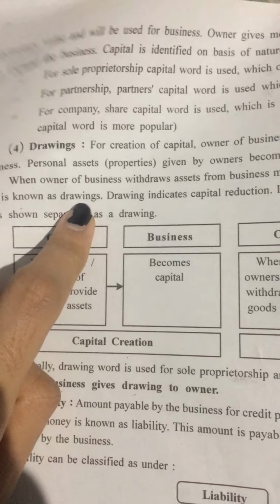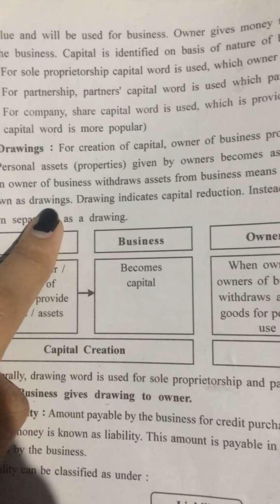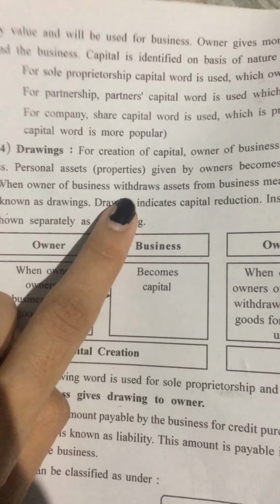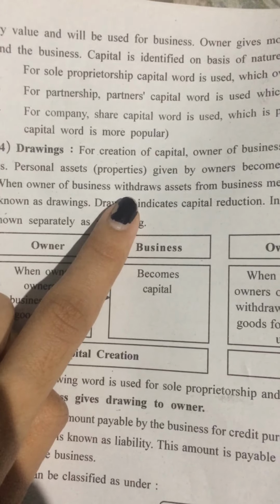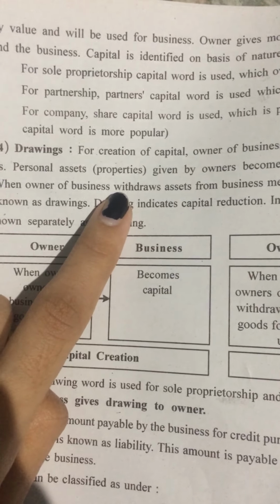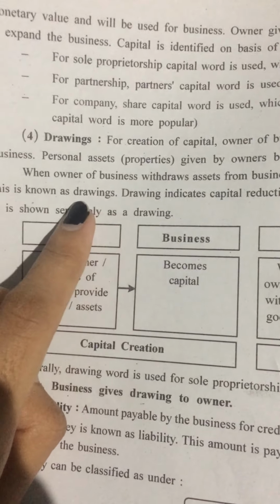Whenever the owner uses the business assets for his personal use, or takes money from the business for his personal use, it is known as drawings.